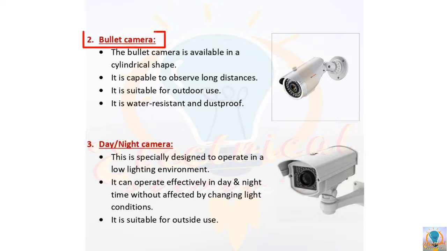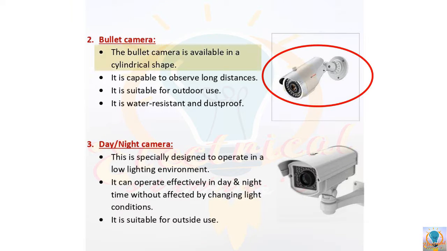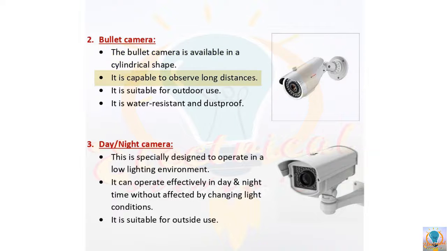Then after this, next we have the bullet camera. In this image it is clear to see that bullet cameras are available in a cylindrical shape, and these cameras are capable of observing long distances. Means a bullet camera allows you to observe or monitor over long distances. So this type of camera is more suitable for outdoor use, and because of its iconic design, it tells people they are under surveillance. And as this is suitable for outdoor purposes, its body is made water resistant and dust proof.